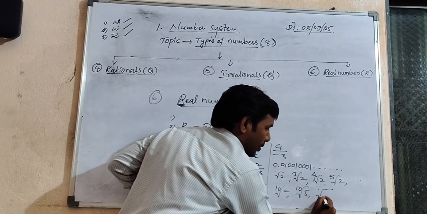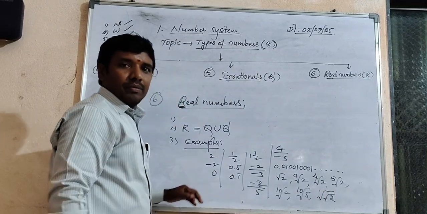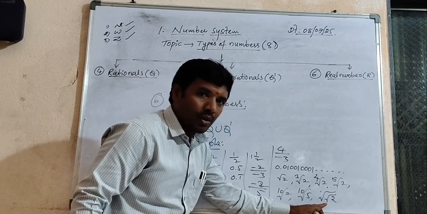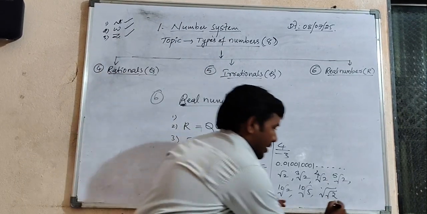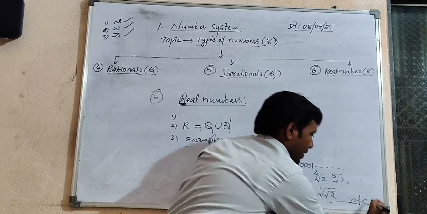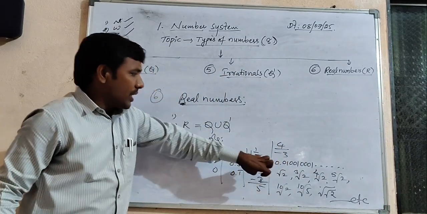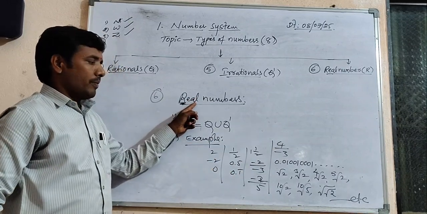Square root of 2, it is a real number. Some different ones are there, this is also a real number, etc. See, these are perfect examples of real numbers.